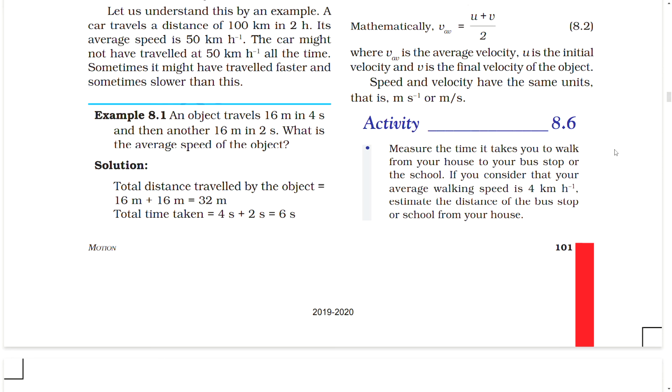Activity 8.6. Do this. Measure the time it takes you to walk from your house to your bus stop or the school. If you consider that your average walking speed is 4 km per hour, estimate the distance of the bus stop or school from your house.